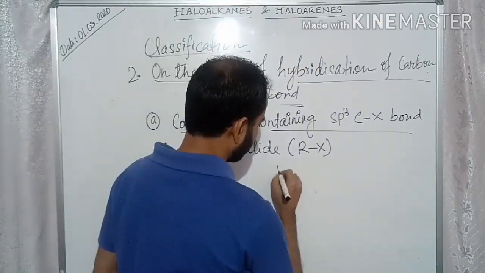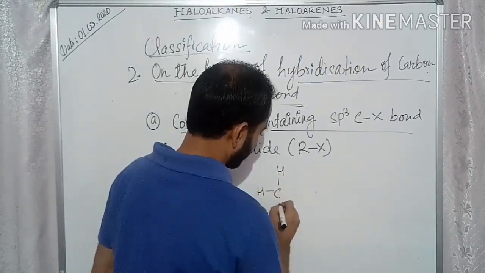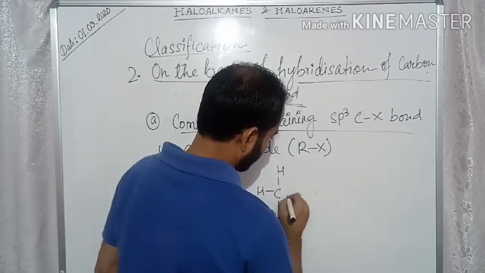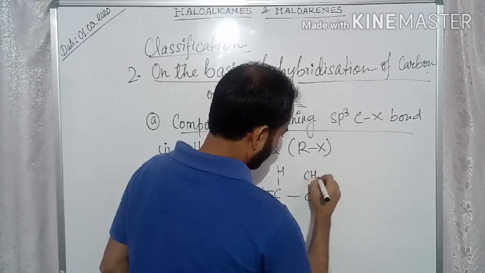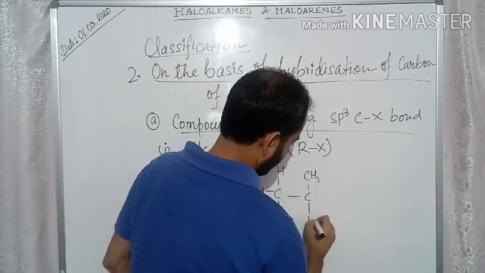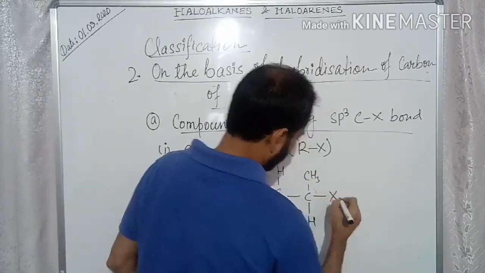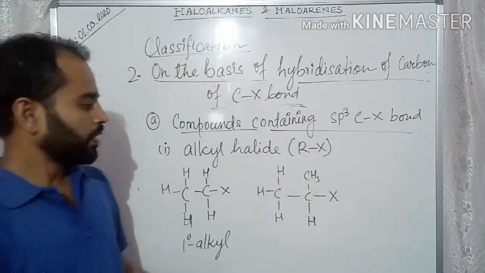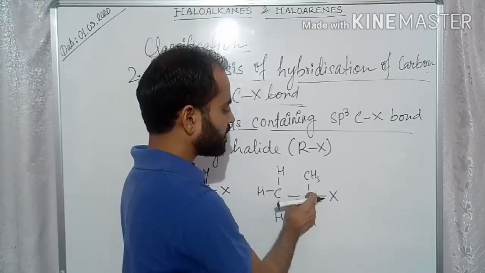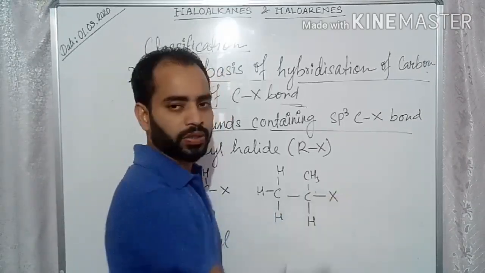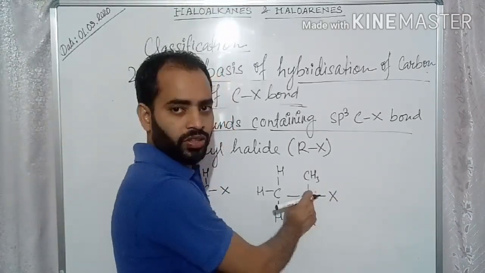Similarly, now you look here, in this compound, this is the carbon atom attached to this halogen. So it is sp3, how?